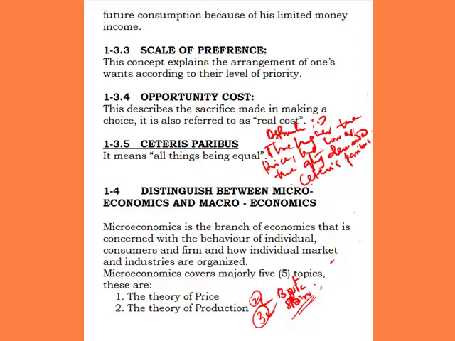Now, the only way this assumption can be true is if all other factors affecting demand, like taste, remain constant. Then you can say the higher the price, the lower the quantity demanded. That concept we use to connote this constancy of variables in an assumption is what we call ceteris paribus. So ceteris paribus simply means all things being equal.